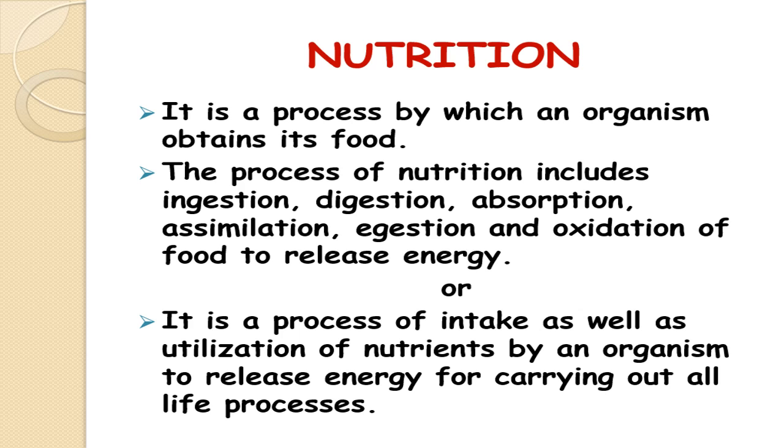And in those cells there is a formation of energy with the help of those nutrients. That utilization of the nutrients from the blood in the cell in the form of energy is known as assimilation.